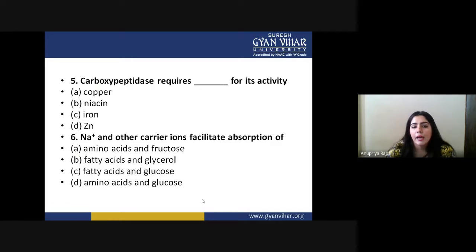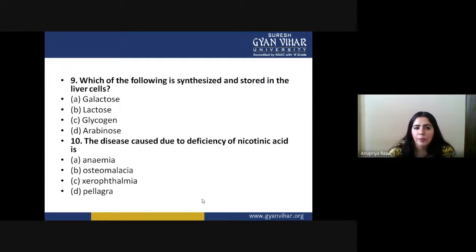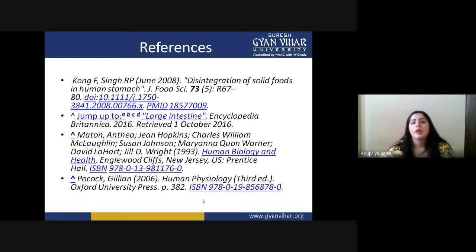Sodium and other ions facilitate absorption of what? Secretin and cholecystokinin are secreted in which part of the small intestine? Which of the following hydrolytic enzymes act at low pH? Which of the following is synthesized and stored in the liver cell? And the last, the disease caused by the deficiency of nicotinic acid is.